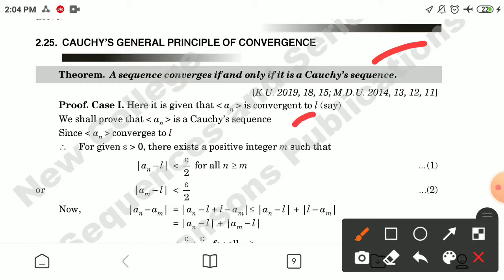Since a_n converges to L, using the definition of convergence, for given epsilon greater than 0, there exists a positive integer m such that |a_n minus L| is less than epsilon by 2 for all n greater than or equal to m, marking this to be number 1. Or for the particular m, |a_m minus L| is less than epsilon by 2, marking this to be number 2.